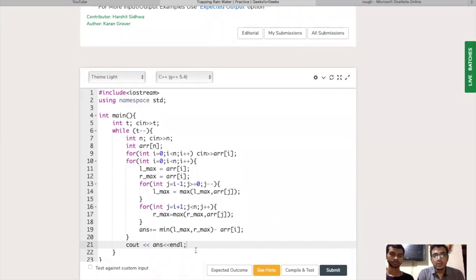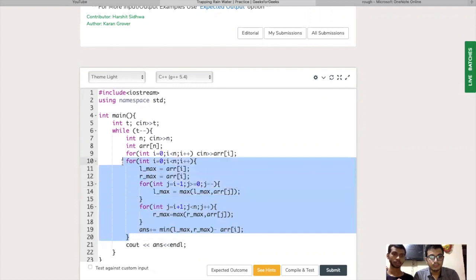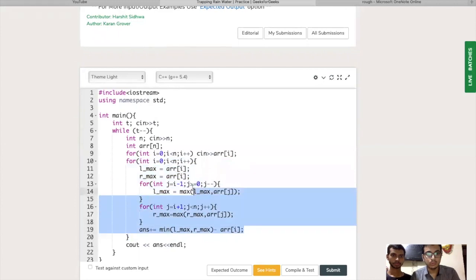You can pause this video now and think of an efficient approach to solve this problem. And if you are not able to find the efficient approach, then come back here and watch the video. Okay, so let's discuss the efficient approach now.